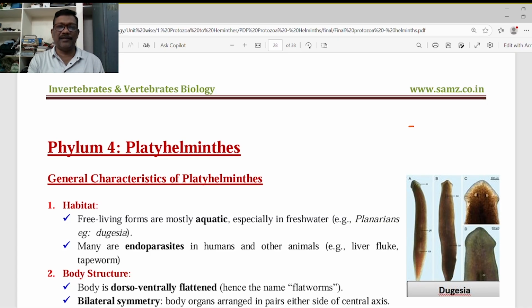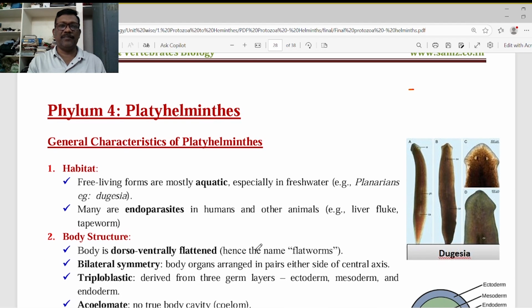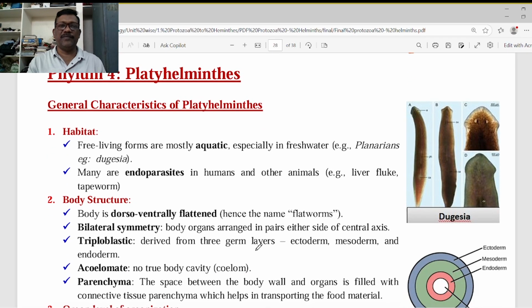They can steal the digested food material from the host body because they are living as endoparasites. Mostly they live in the small intestine and large intestine where readily digested food is available. Phylum number 4, the platyhelminthes. Now we start with the general characters of platyhelminthes.